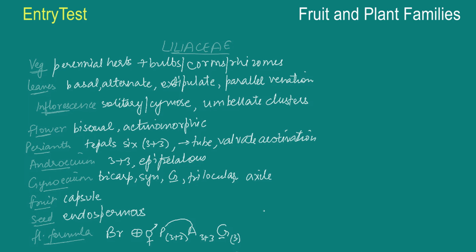So let me go ahead and draw the floral diagram for this. It's a little complicated one. We start with the ovary in the middle. So let's suppose these are the ovules in it. Now we have 6 anthers.